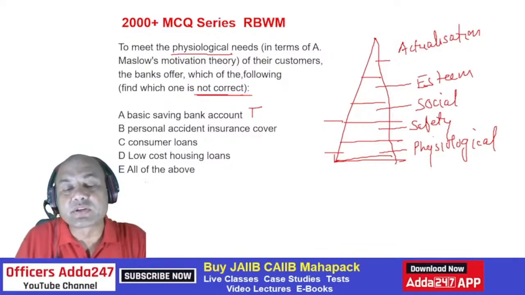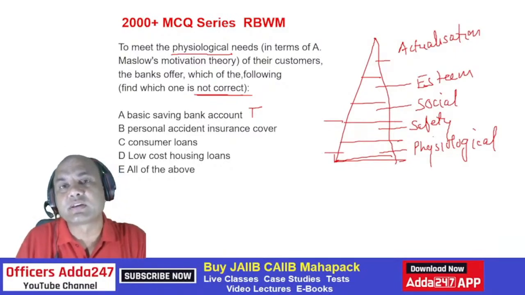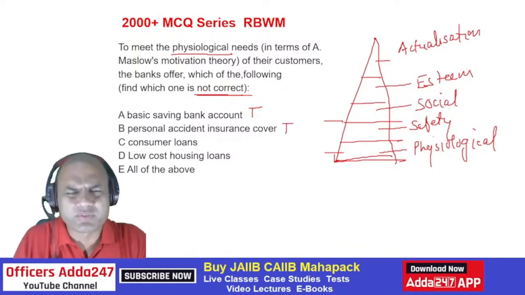Personal accident insurance cover. This is also true. Many of you might feel, what is this? Why is an insurance cover needed for this person? That person needs the basic insurance cover, because this person is the one who is actually working on the field. So that's why it's true. Of course, the cost should be less. But obviously, the cost should be less.